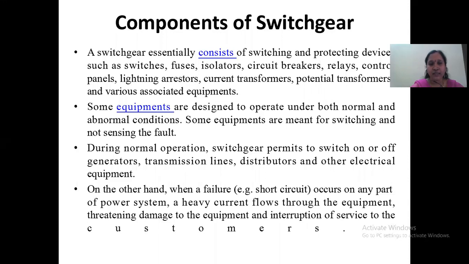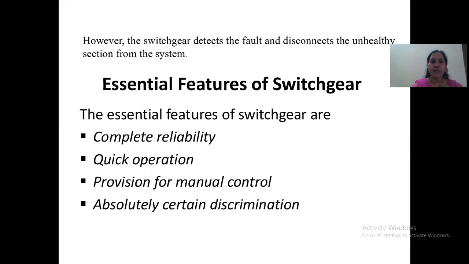On the other hand, when a failure occurs, this failure can be, for example, a short circuit. When a short circuit occurs, the power failure will occur there. On any part of the power system, this can happen. So a heavy current flows through the equipment, threatening damage to the equipment and interruption of the service to the customers. However, the switchgear detects the faults and disconnects the unhealthy section from the system.